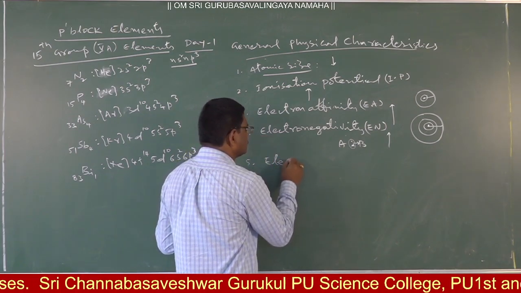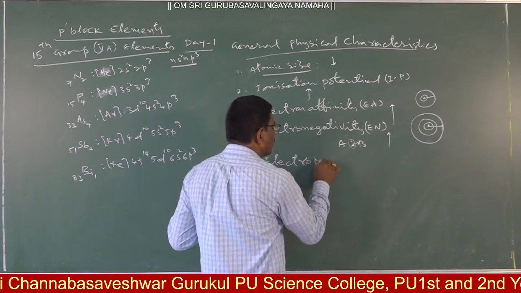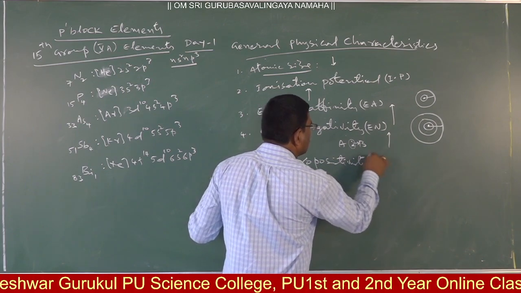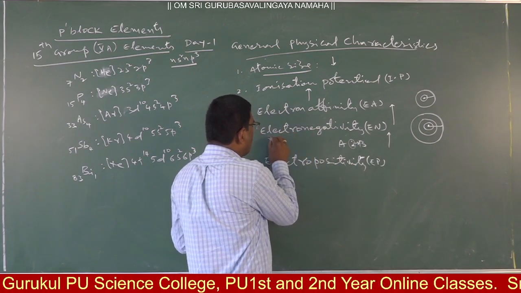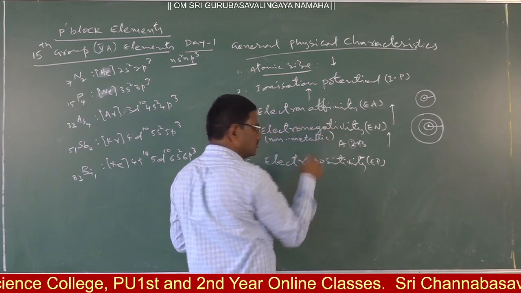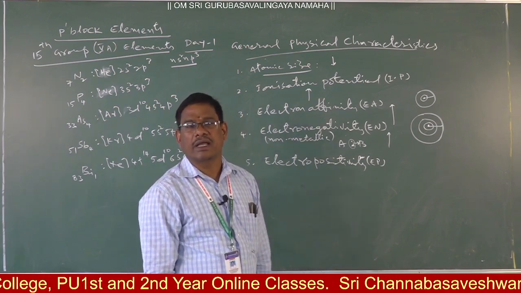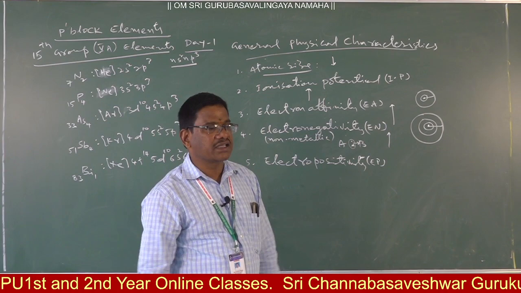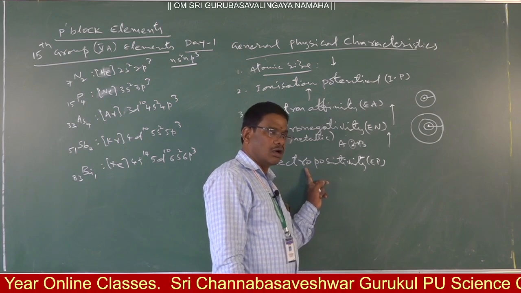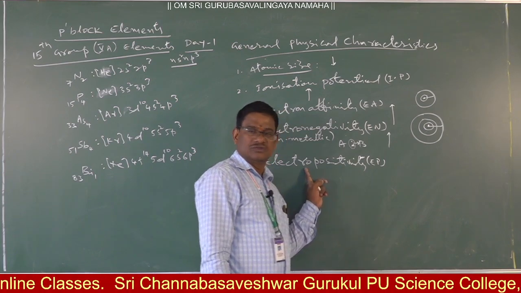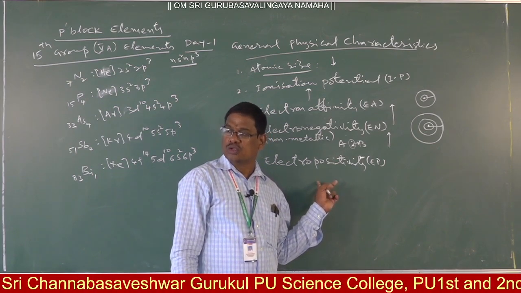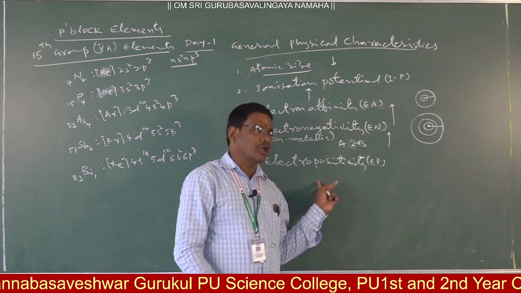Electropositivity. Actually, electronegativity and non-metallic character are the same. Down the group, non-metallic character decreases because size increases. Electropositivity is the ability of an atom to lose an electron to its bonded atom in a molecule.